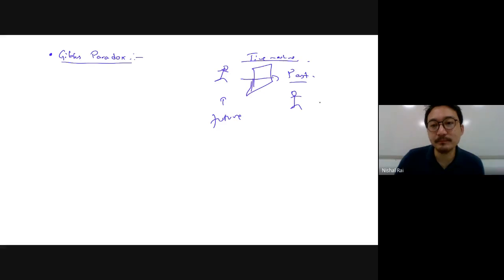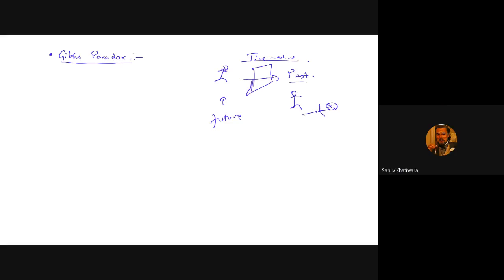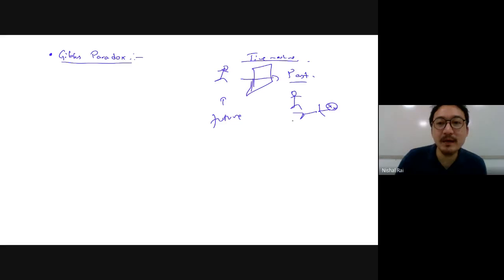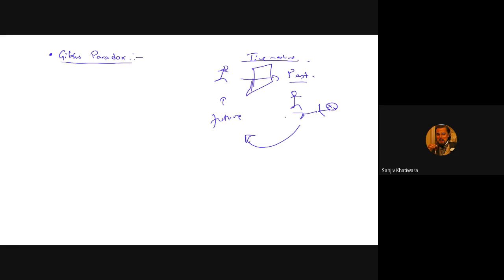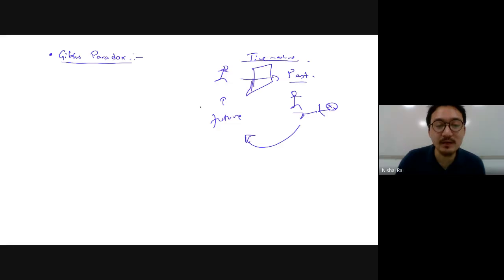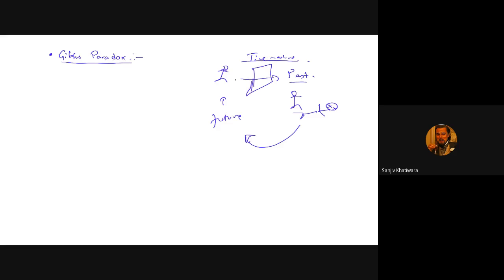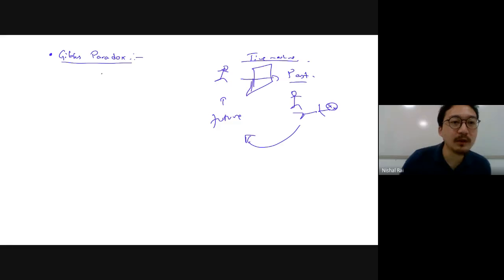Clear? Now this is a paradox. Why? Because how did I go to the future, sir, if I killed myself in the past? Okay, exactly. Those things are called paradoxes. Clear? Yes, sir.